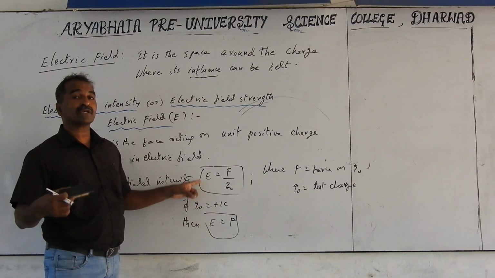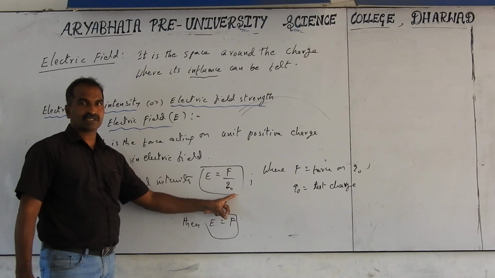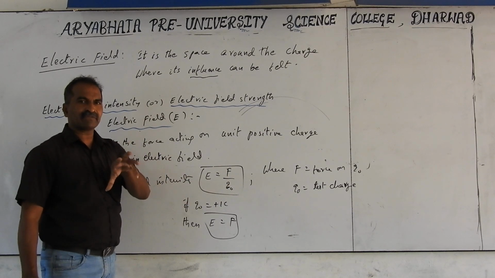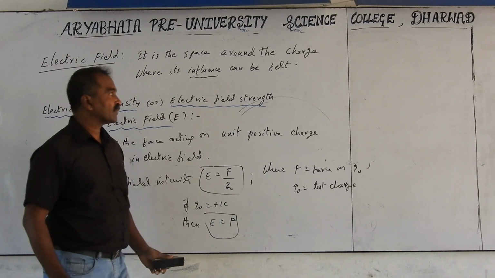Electric field is produced because of the source charge. This electric field is because of the source charge, not because of test charge. Test charge is a small charge, which has its own electric field, but it is negligibly small compared to the source charge.